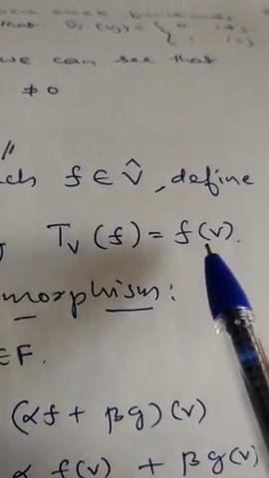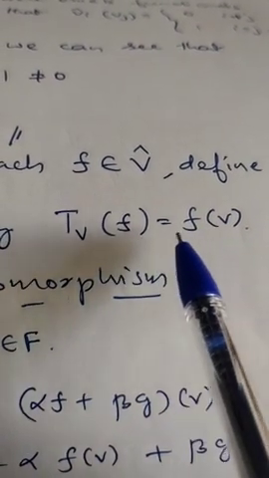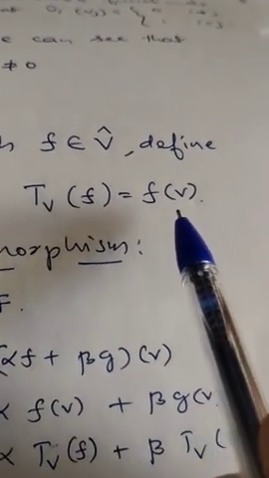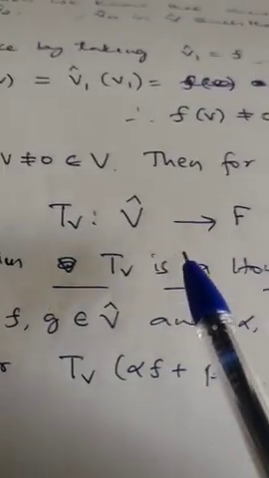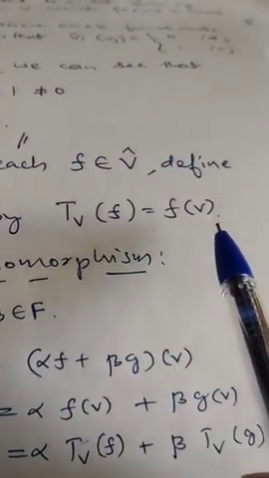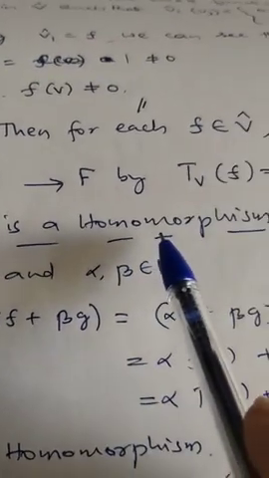Now f of v is a scalar, it lies in F. So Tv of f lies in F, and therefore the mapping is well defined. So I am defining the map Tv from V cap to F by Tv of f equal to f of v. Now we claim that Tv is a homomorphism.